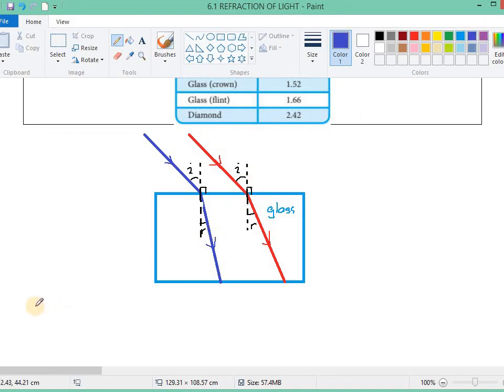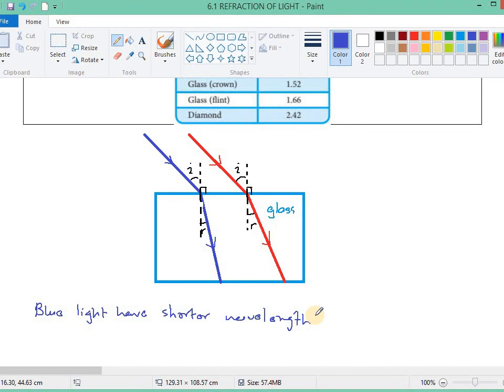So it's like this: blue light has a shorter wavelength. This is something that we learned in a previous topic, where we learned that light of different colors has different wavelengths.